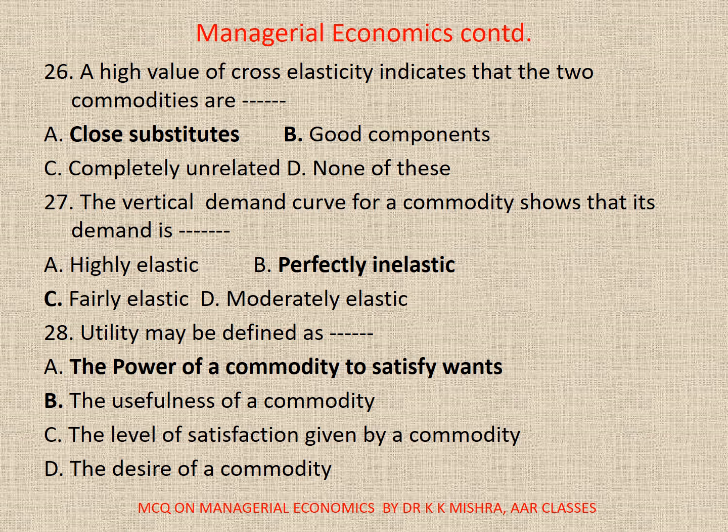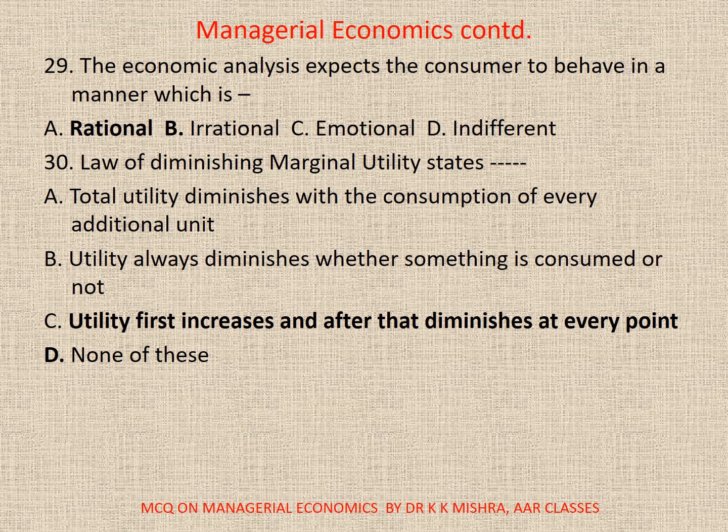Perfectly inelastic. 28. Utility may be defined as dash. A. The power of commodity to satisfy wants, B. Usefulness of a commodity, C. The level of satisfaction given by a commodity, or D. The desire of a commodity. Correct option is A, the power of a commodity to satisfy wants. 29. The economic analysis expects the consumer to behave in a manner which is dash. A. Rational, B. Irrational, C. Emotional, D. Indifferent. Correct option is A, rational. 30. Law of diminishing marginal utility states dash. The correct option is C. Utility first increases and after that diminishes at every point.